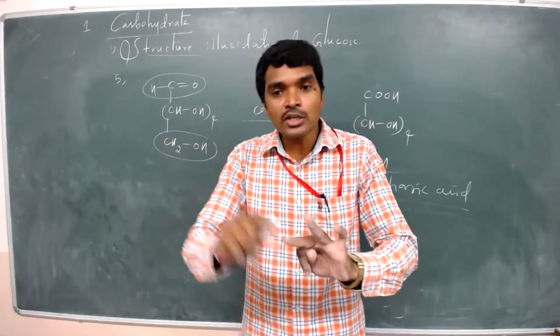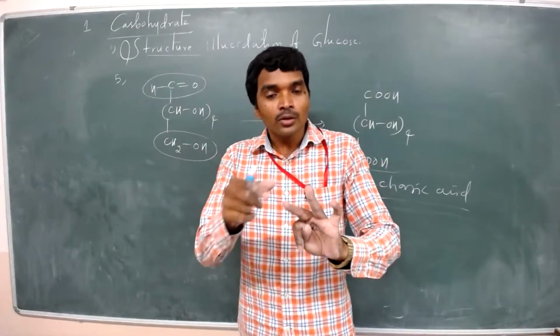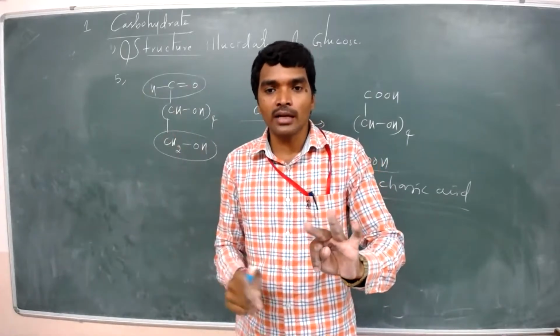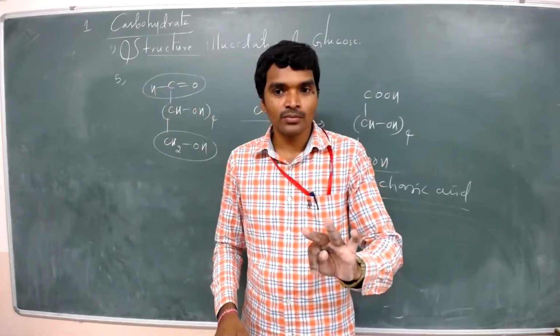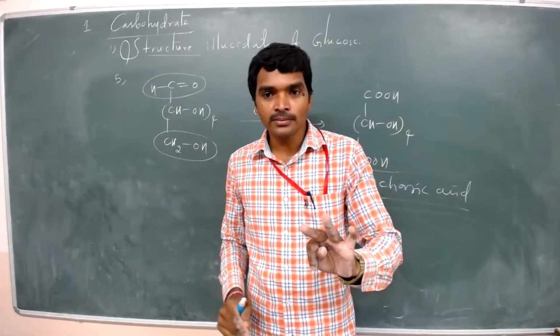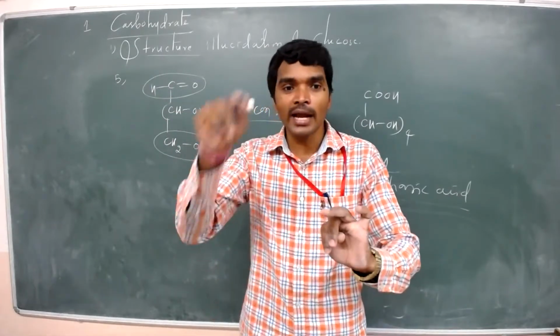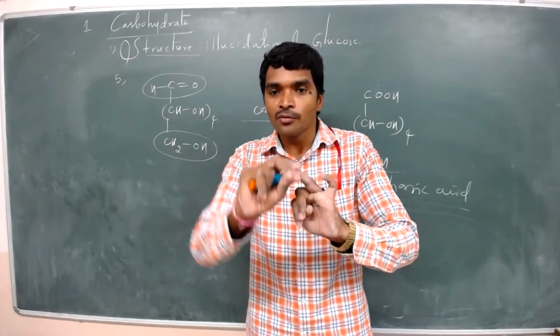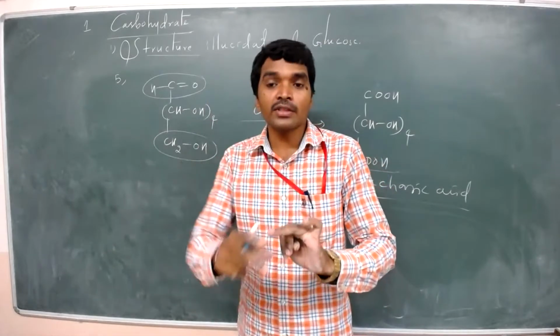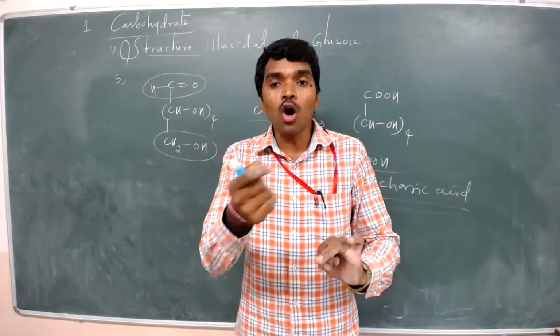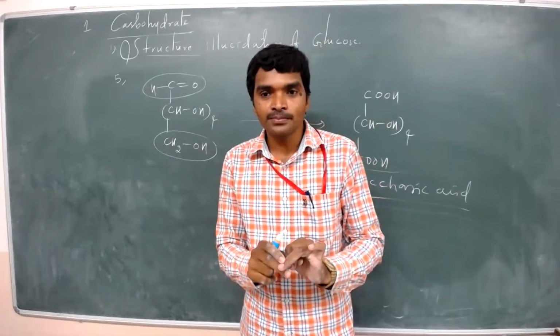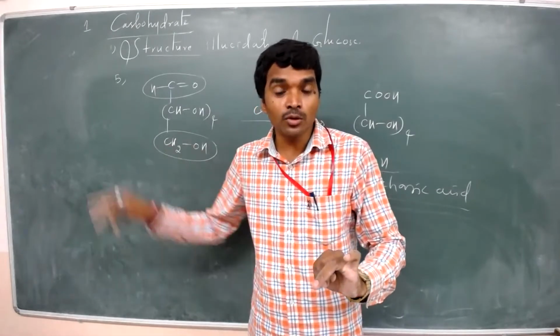Third one, whether the carbonyl functional group is aldehyde or ketone: glucose reacts with Br2 plus water, a mild oxidizing agent. Gluconic acid is formed. By this test, we confirm it is an aldehyde only. Next, fourth one, glucose reacts with acetic anhydride. Glucopentaacetate will be formed. By that reaction, we confirm that glucose has